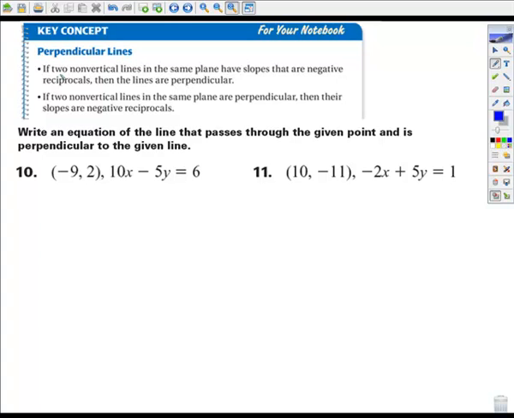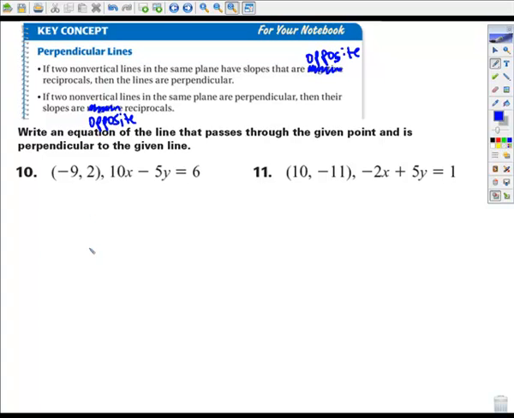The connection is right here. If two non-vertical lines in the same plane, which means we're sketching them on the same coordinate plane, have slopes that are negative reciprocals, I want you to write down, cross off the word negative, and please put in the word opposite. I don't like negative because some of us think that if it's negative, the answer always has to be negative, but that's not what it means. It means the opposite. So if two non-vertical lines in the same plane have slopes that are opposite reciprocals, then the lines are perpendicular. And conversely, if the lines are perpendicular, then their slopes are opposite reciprocals.